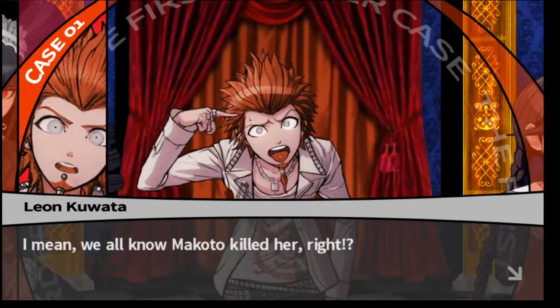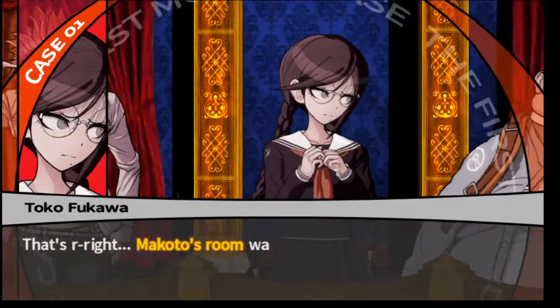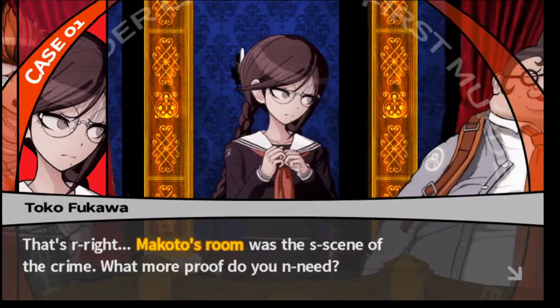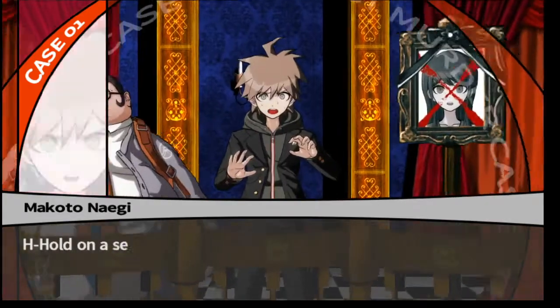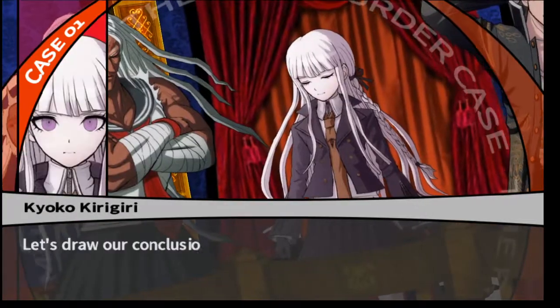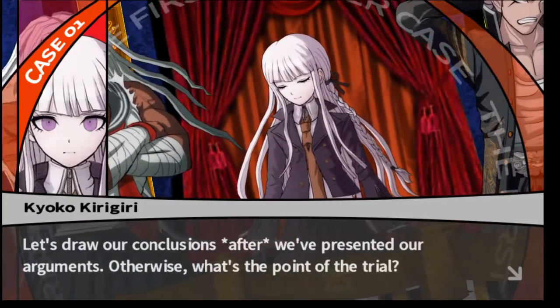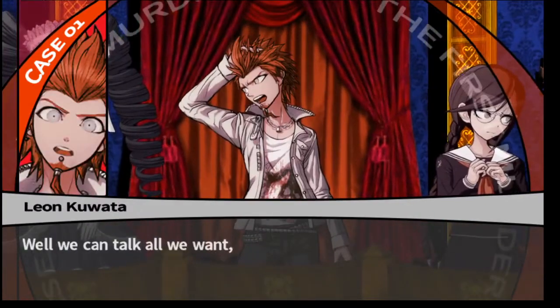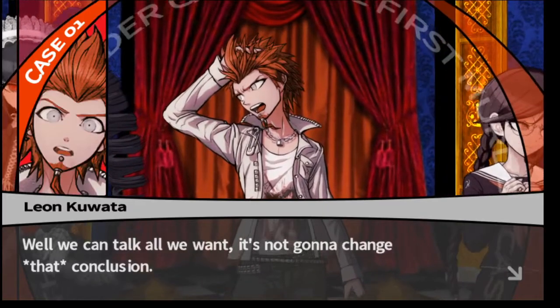I mean, we all know Makoto killed her, right? That's right. Makoto's room was the scene of the crime. What more proof do you need? Hold on a second. Let's draw our conclusions after we present our arguments. Otherwise, what's the point of the trial? Agreed. Well, we can talk all we want. It's not going to change that conclusion.